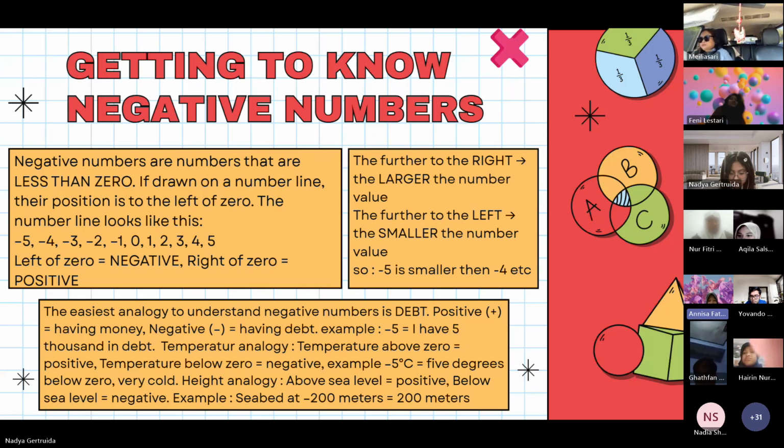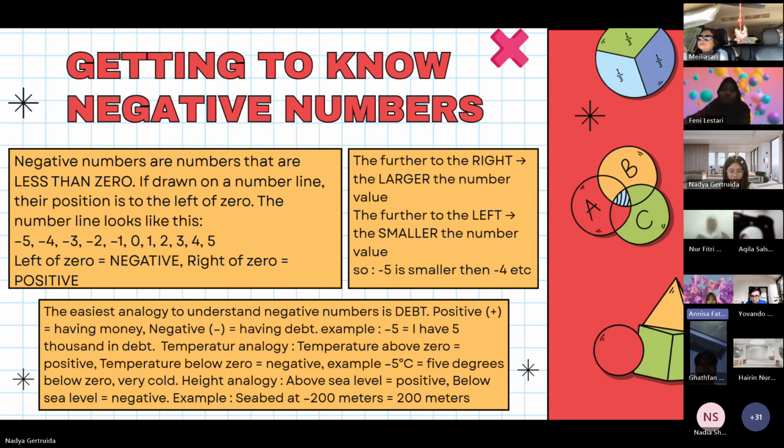The easy analogy to understand negative numbers is that positive means having money, negative means having debt. So if I say negative 5, it means I have 5,000 in debt. If negative 10, it means 10,000 in debt. If negative 3, it means 3,000 in debt.